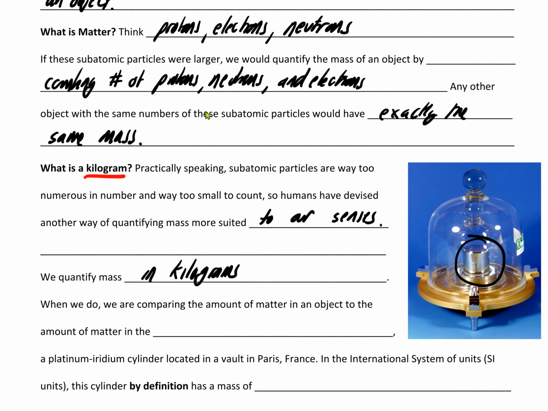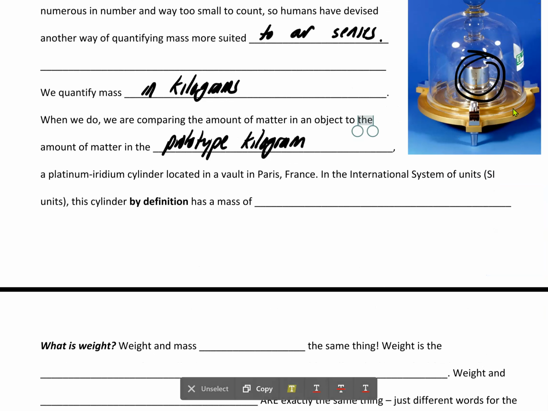When we do, we are comparing the amount of matter in an object to the amount of matter in the prototype kilogram in Paris, France. And we have copies in our country. And I know you're saying, hey, McIntyre, this prototype kilogram, that definition is now obsolete. We have a different way. I know, but I don't want to. This you can see, you can understand. The other one is more abstract. We can always talk about it later.